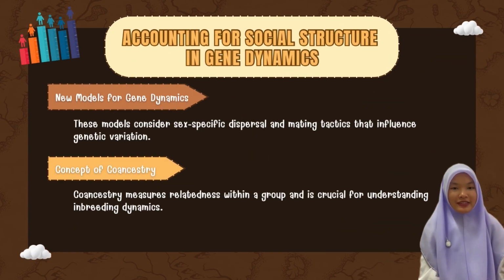Accounting for social structure in gene dynamics. New models for gene dynamics consider sex-specific dispersal and mating tactics that influence genetic variation. Concept of coancestry: coancestry measures relationship within a group and is crucial for understanding inbreeding dynamics.